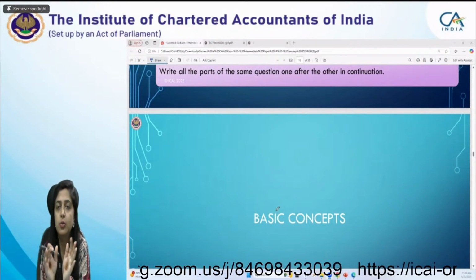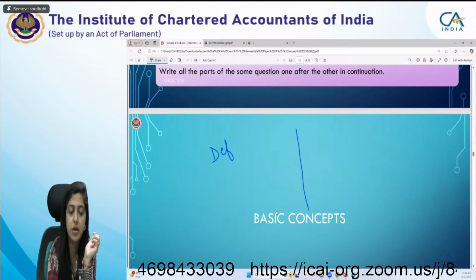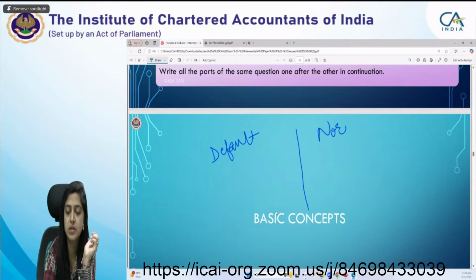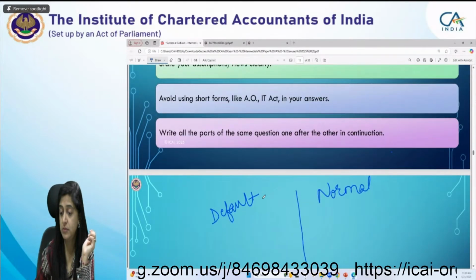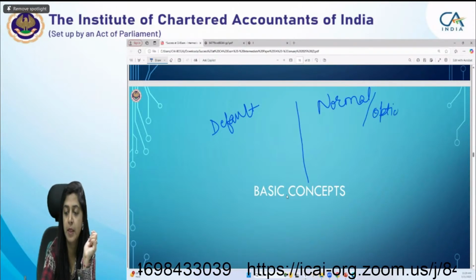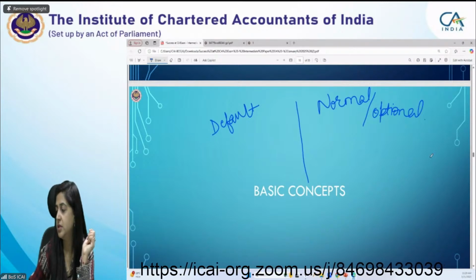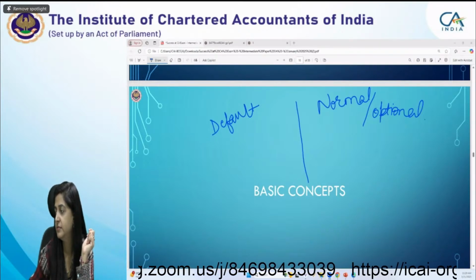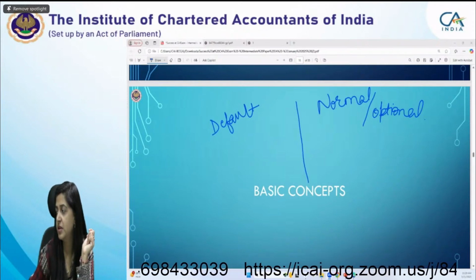Till now you must be aware of the two regimes which you have. The first is your default tax regime, and the second one is your normal provisions, the optional regime. So who wants to tell me the slab rates for the default tax regime? Just raise your hand.